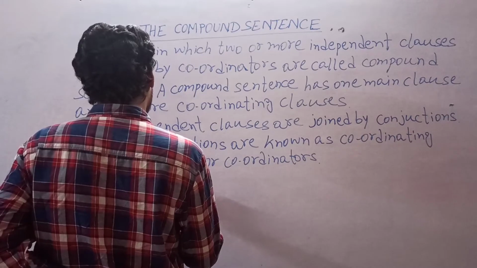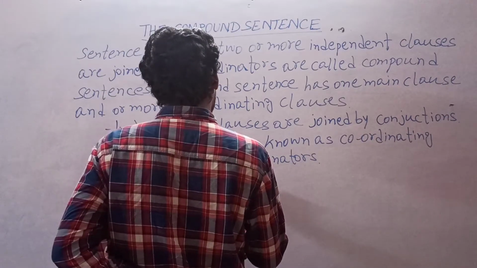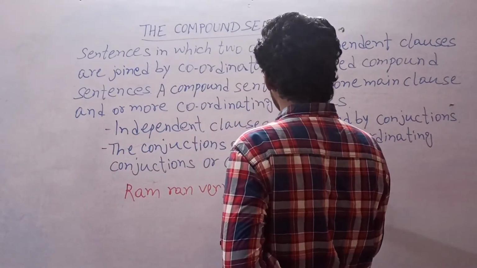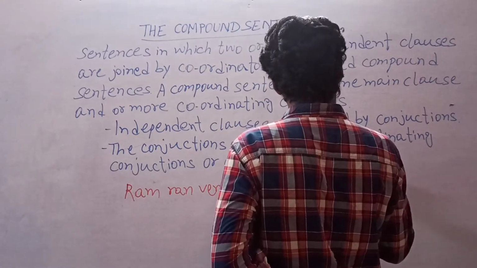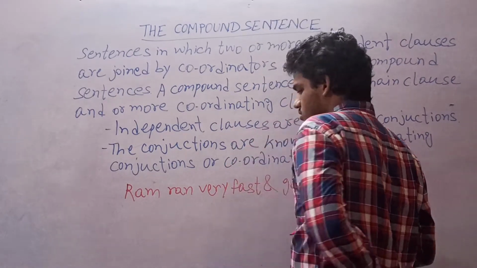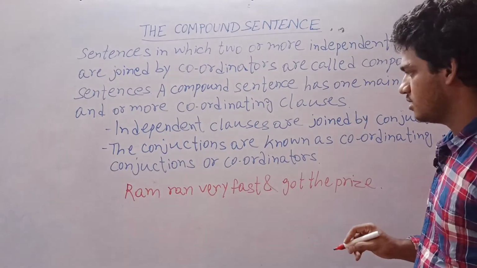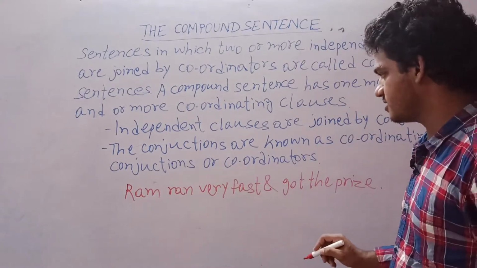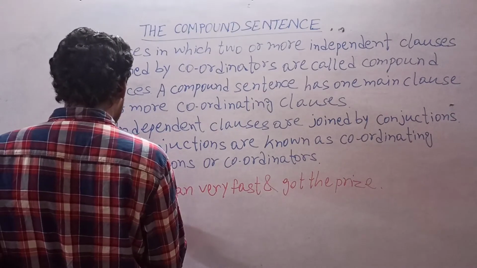Rama ran very fast and got the prize. Look at this example, look at the sentence. This sentence consists of two simple sentences. If we are breaking the sentence, it will be